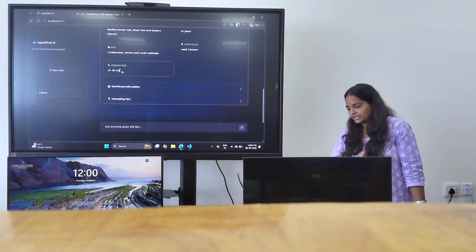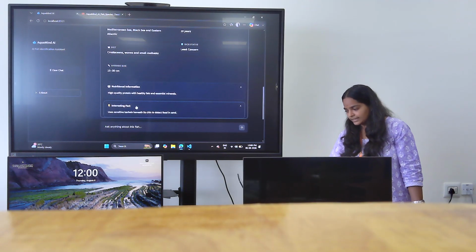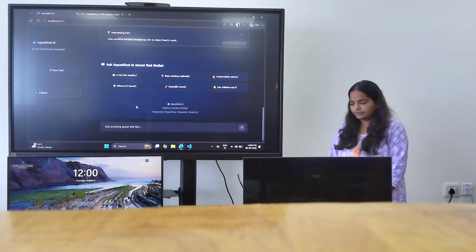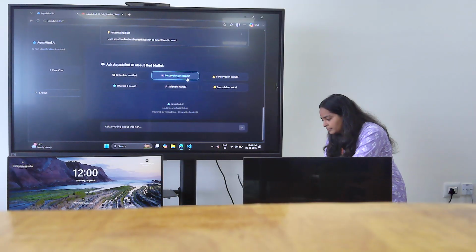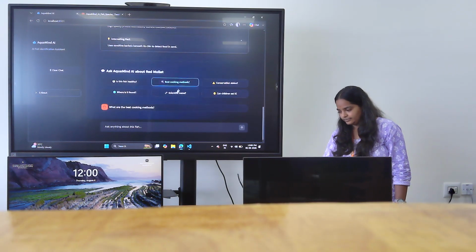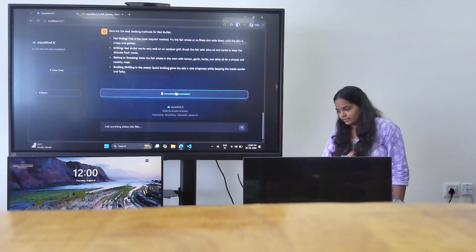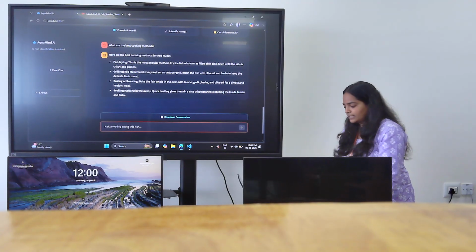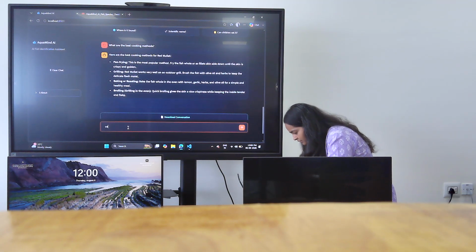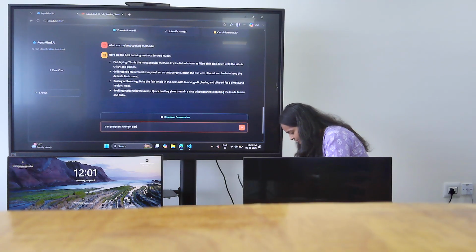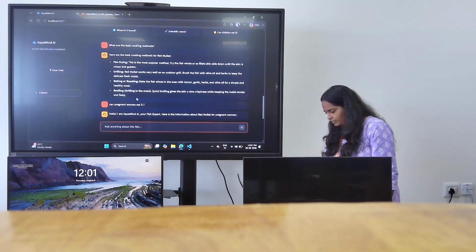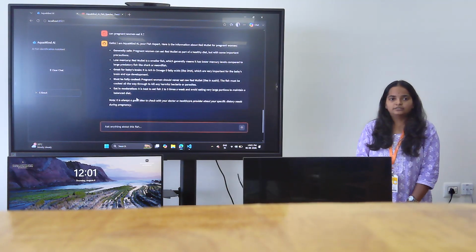Then if you want extra information such as nutrition information and interesting facts, or if you want to ask any questions to Gemini, I have integrated Gemini. Let's ask best cooking methods. Gemini will answer the questions. Next, if you want to ask personal questions to the app, it will answer the question.